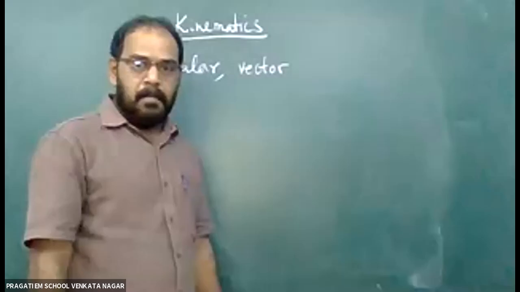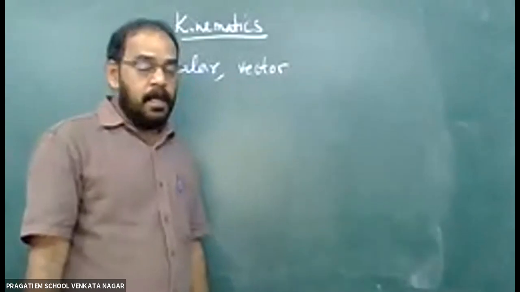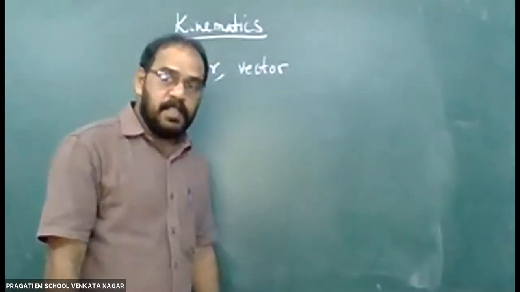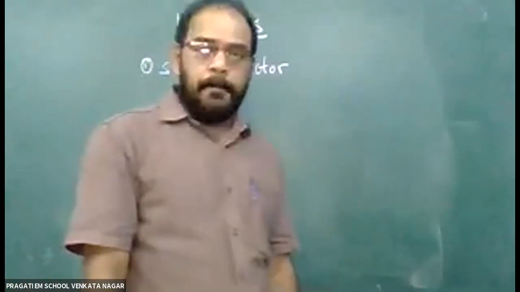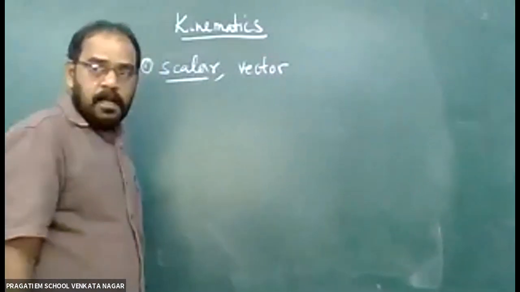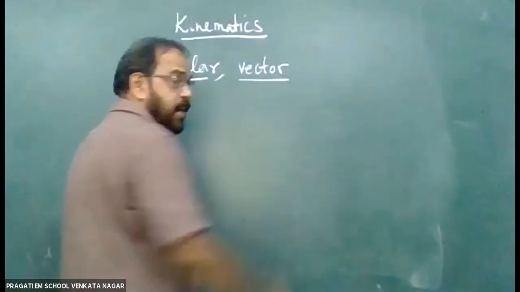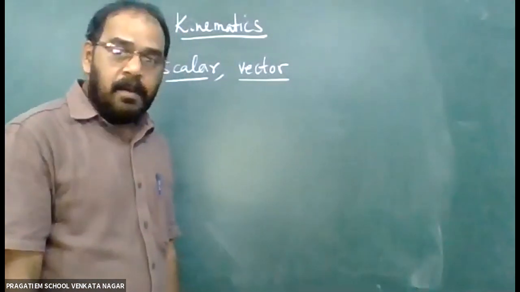Breadth, mass, force, weight, displacement, distance. A large number of physical quantities are there. In these quantities, some of them are scalar quantities and some of them are vector quantities. So what is a scalar quantity?